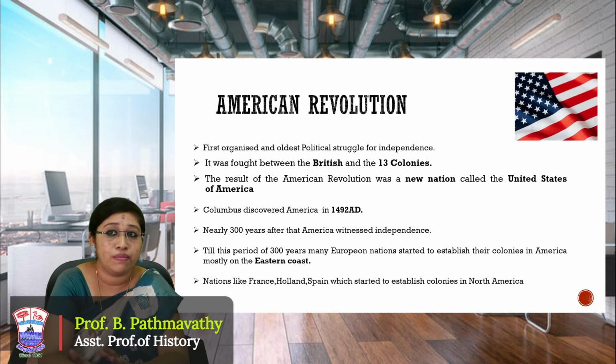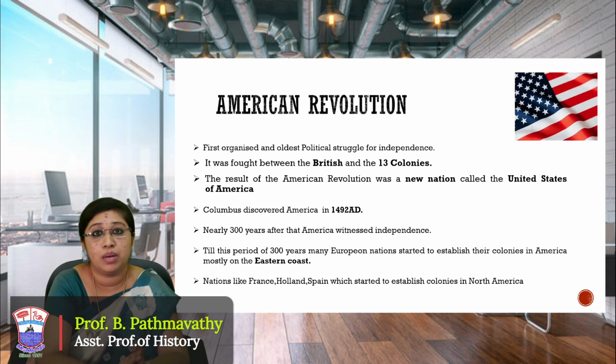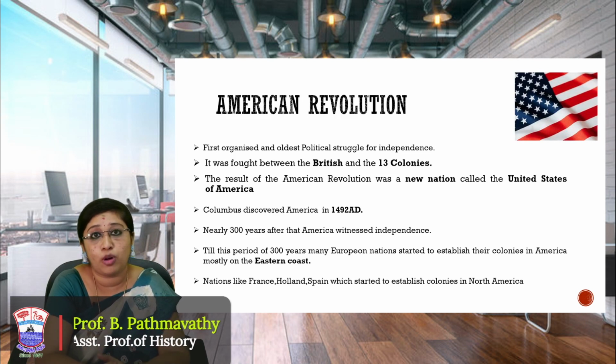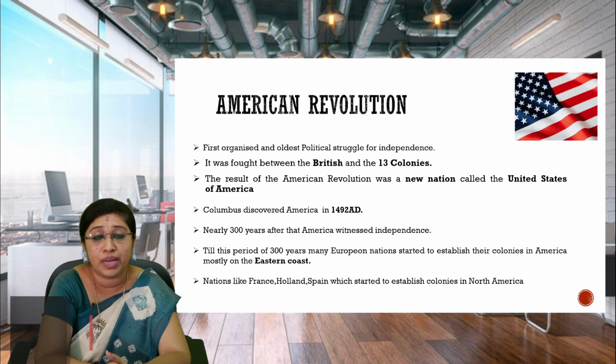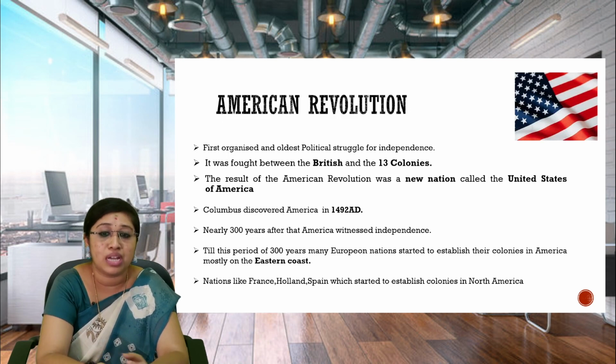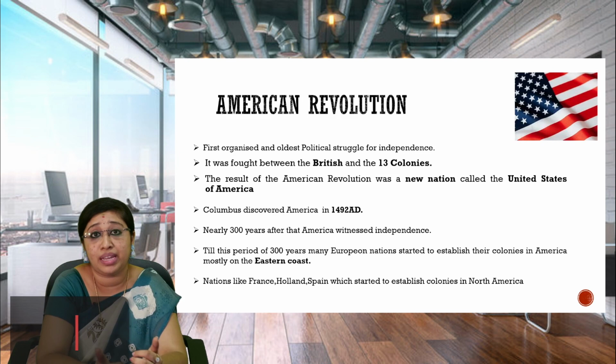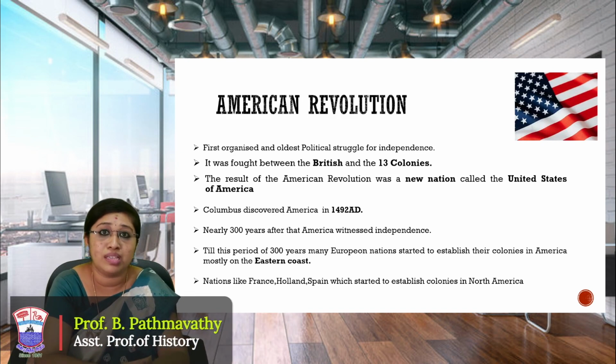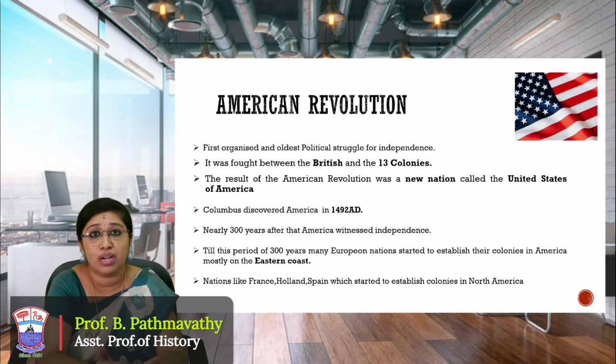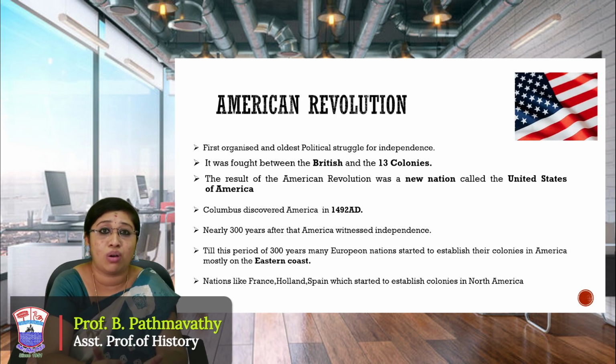As per the policy of settlement in the 17th century, passed by Queen Elizabeth, all the European nations started coming to America, and they started establishing their colonies on the 13 eastern coast of America. Not only Britain came, but nations like Poland, France, Spain and others also came, and they established their colonies in North America. But what exactly happened in the 13 British colonies?